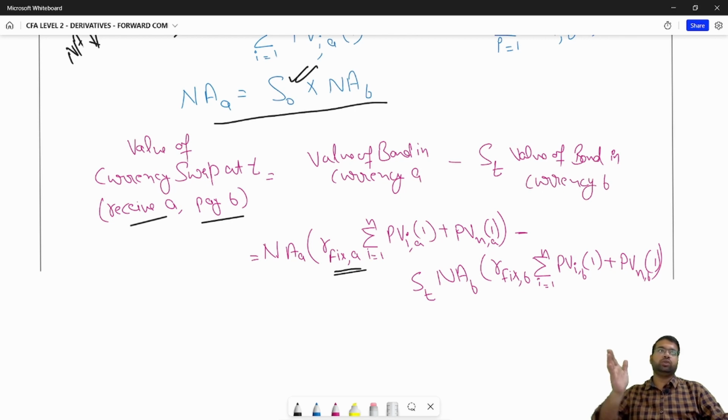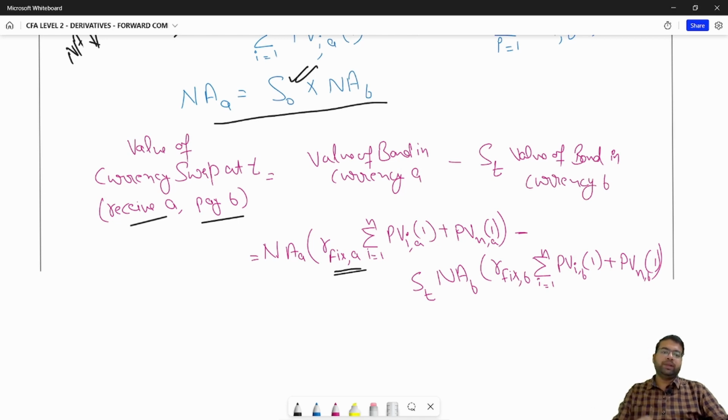So let's say you receive 4 interest payments at the fixed rate. Either you calculate the present value of all those 4 payments individually, or what you can do is you can just add the present value factors together and multiply that with the fixed rate to calculate the overall present value. So that's what is done here. I have added the present value factors together and then I have multiplied that with the fixed rate.